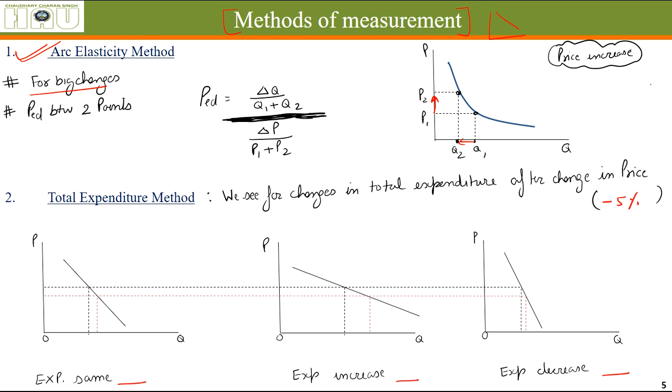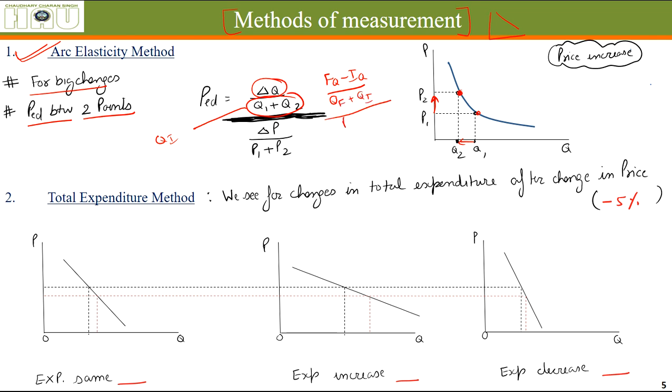Okay, the price elasticity of demand between these two big changes can be known by the simple formula, that is final quantity minus initial quantity. Herein you can see the difference. Earlier the denominator was initial quantity, but here it is final plus initial.